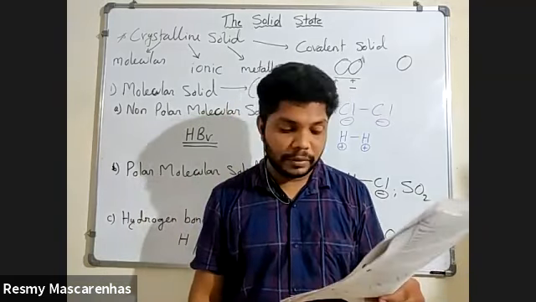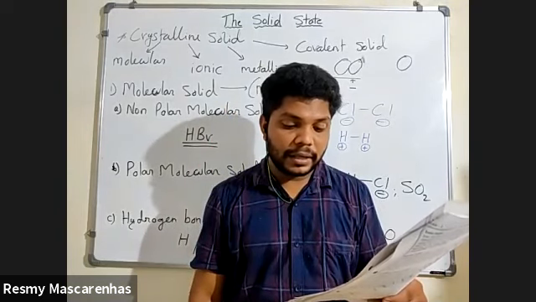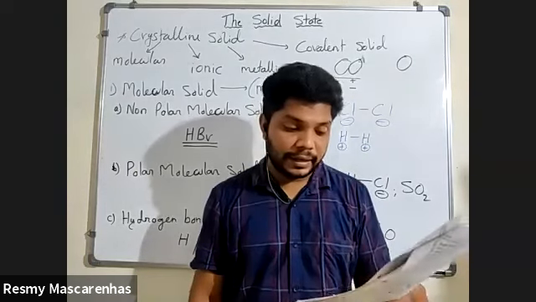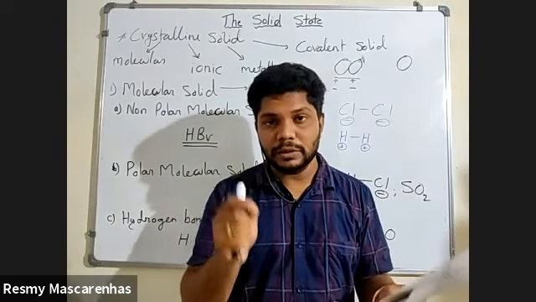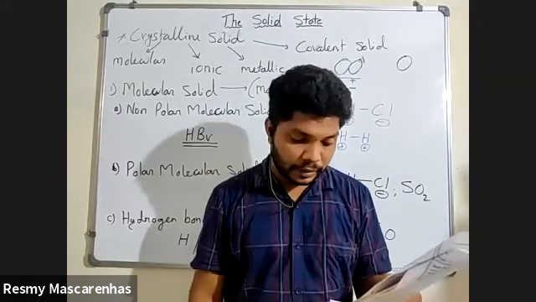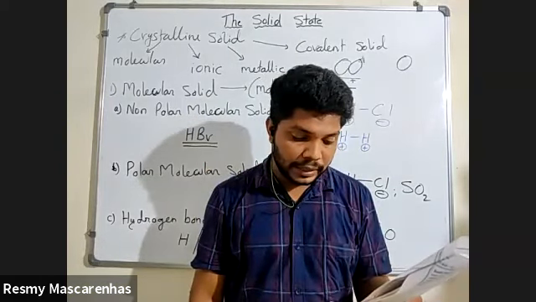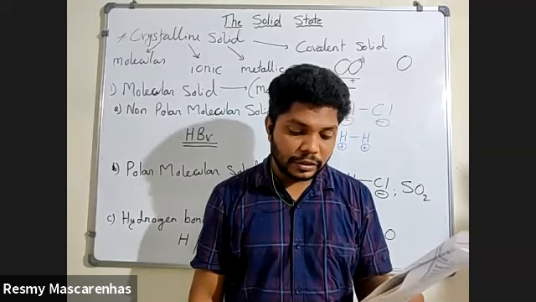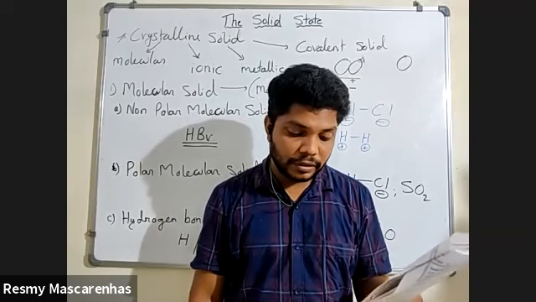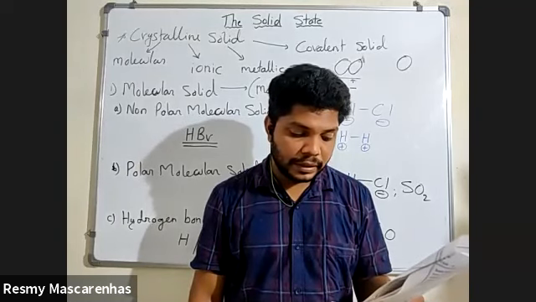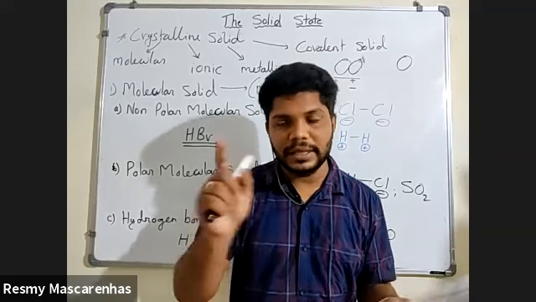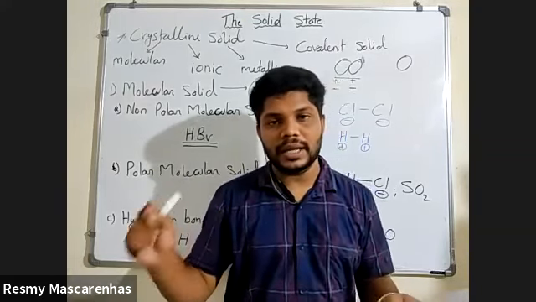If they ask you the force, this is your answer. Next, underline: these are soft and non-conductor of electricity. Then underline: their melting points are higher.